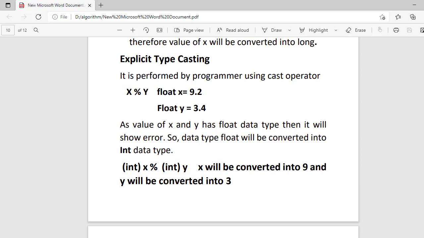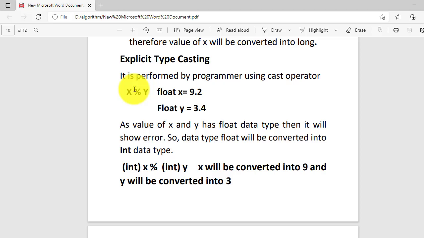If you write a program and give x and y and perform this operation, the compiler will show an error.